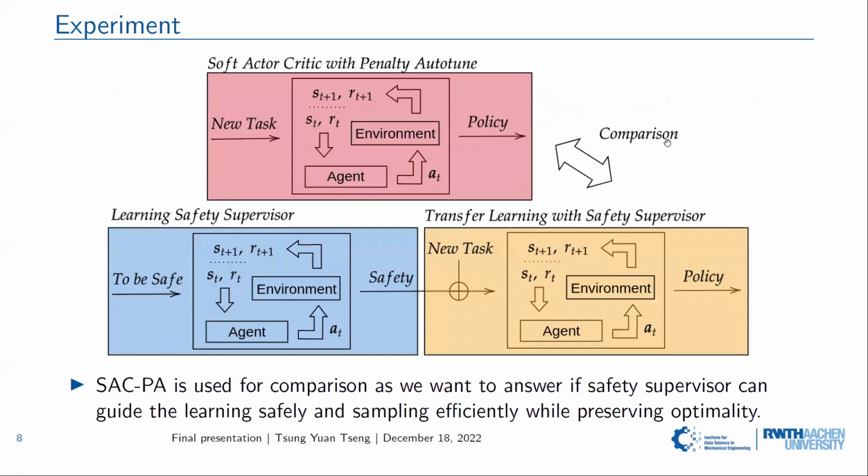The experiment setup is that we compare our two-stage learning framework and the method learning from scratch. We try to answer whether the safety supervisor encoded with the safety information is helpful for guiding the second stage learning safely and sampling efficiently, while having an outstanding learning outcome.